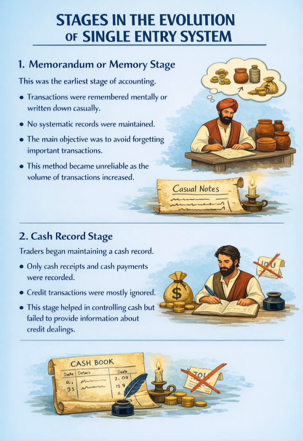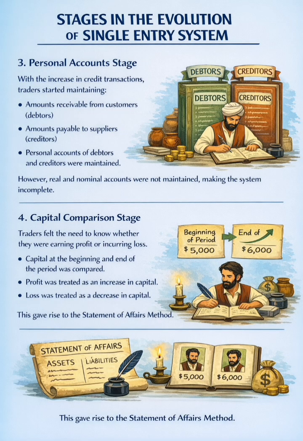2. Cash record stage. Traders began maintaining a cash record. Only cash receipts and cash payments were recorded. Credit transactions were mostly ignored. This stage helped in controlling cash but failed to provide information about credit dealings. 3. Personal accounts stage. With the increase in credit transactions, traders started maintaining amounts receivable from customers, debtors, and amounts payable to suppliers, creditors. Personal accounts of debtors and creditors were maintained. However, real and nominal accounts were not maintained, making the system incomplete.